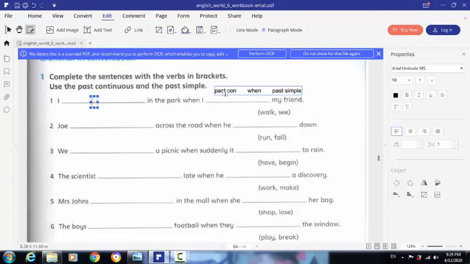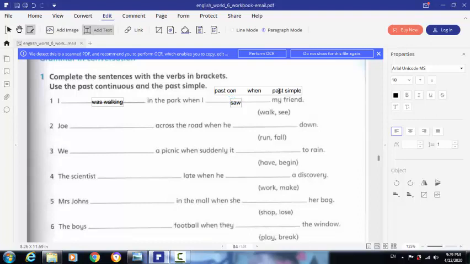We follow this structure: the past continuous, then "when", and then the past simple. So: I was walking in the park when I saw my friend.